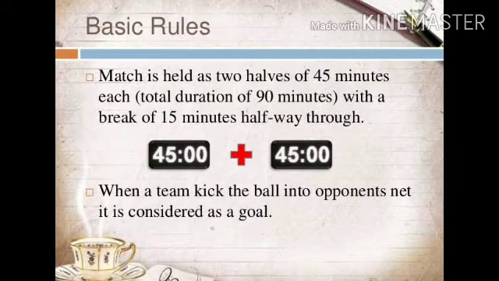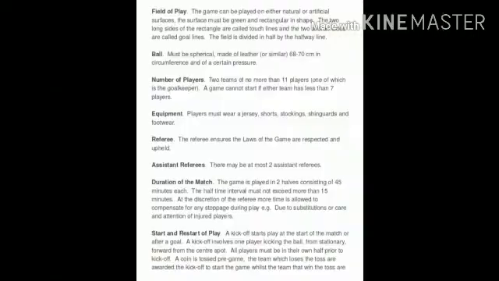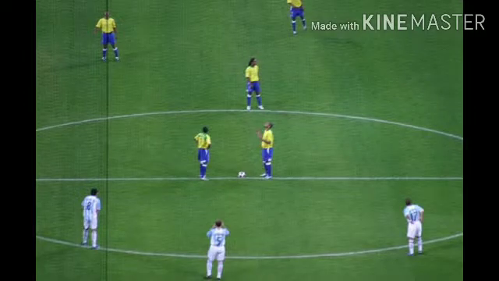Okay children. So next, duration of the match. So we have two halves. Each half consists of 45 minutes. So two halves make 90 minutes. At half time, there is an interval of 15 minutes. So totally 90 minutes playing time and 15 minutes interval time. The referee can decide to add injury time or added time. Okay children. Next, start and restart of play. So the ball should start in the center of the field.